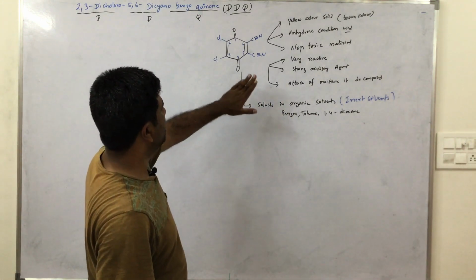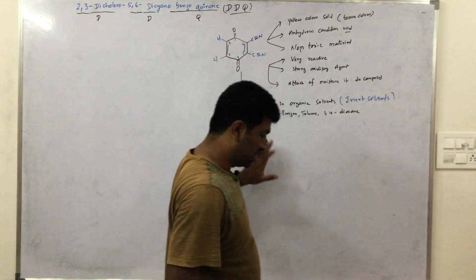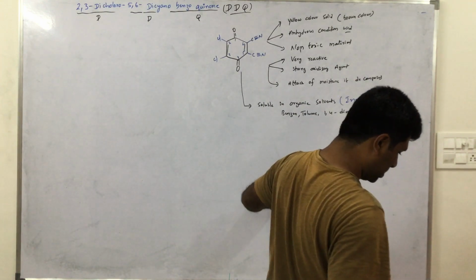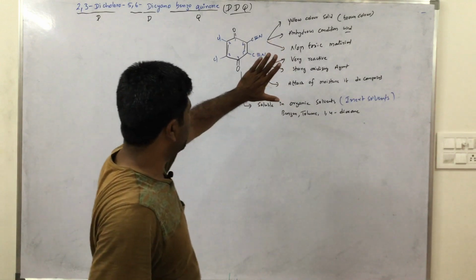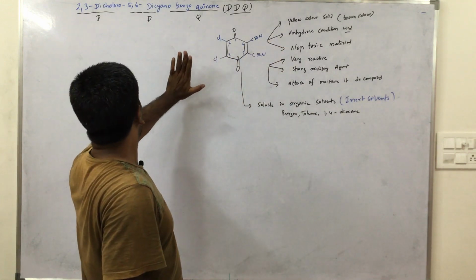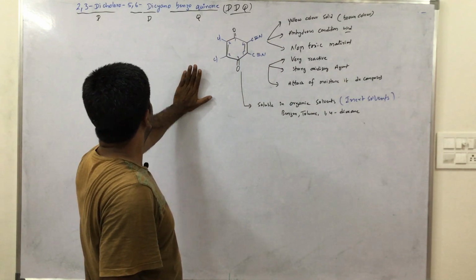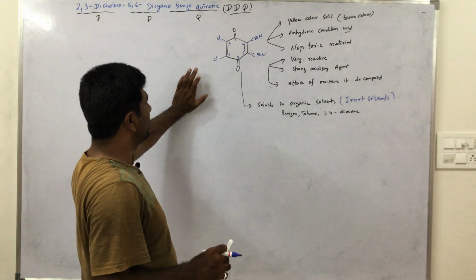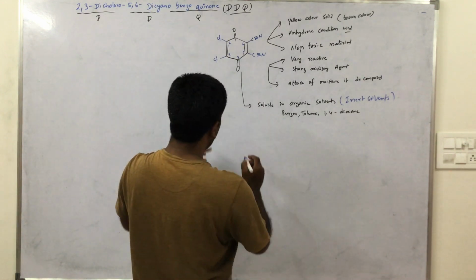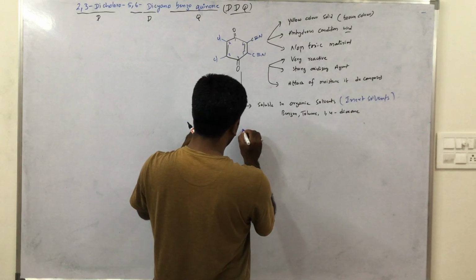These are the general characteristics of 2,3-dichloro-5,6-dicyanobenzoquinone, that means DDQ. And now, what type of reactions take place?